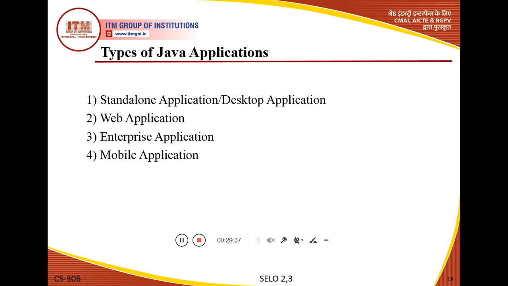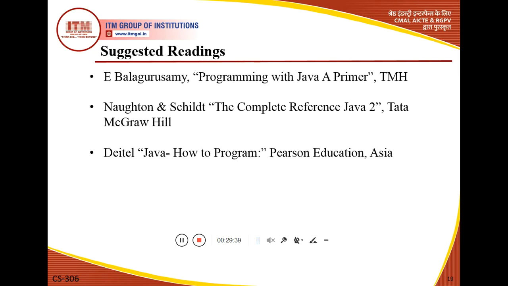Now these are some suggested readings, or reference books: E. Balagurusamy, the second is The Complete Reference Java, and the title of another book is Java: How to Program.